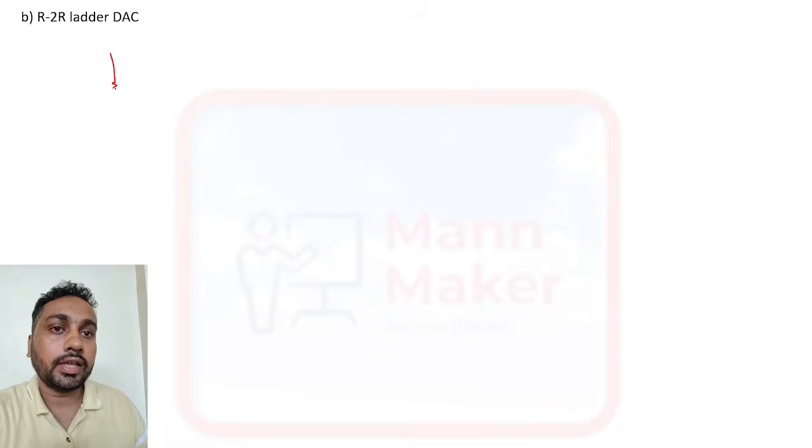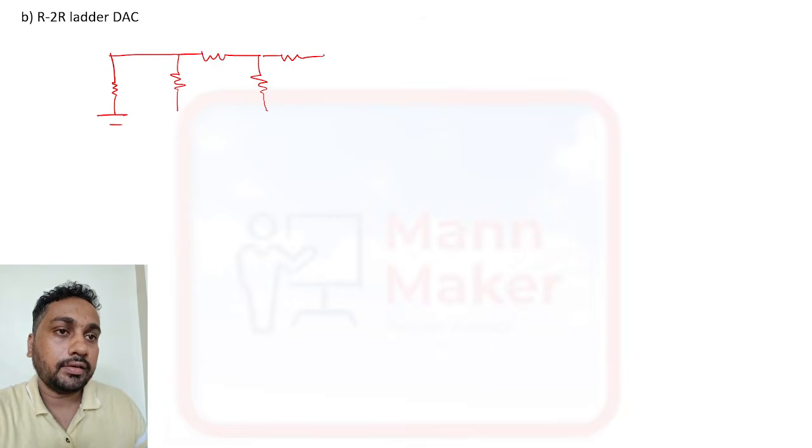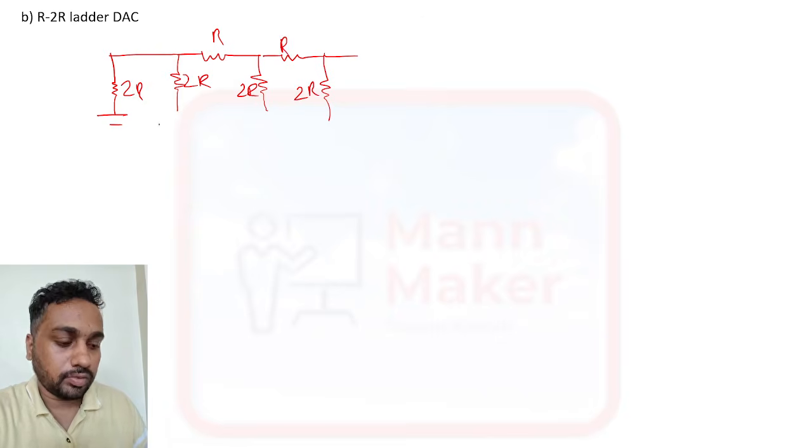If we talk about the R2R ladder, in the R2R ladder your diagram will be like this. It will be like a ladder of R, 2R, 2R, R, 2R, and this is also 2R.